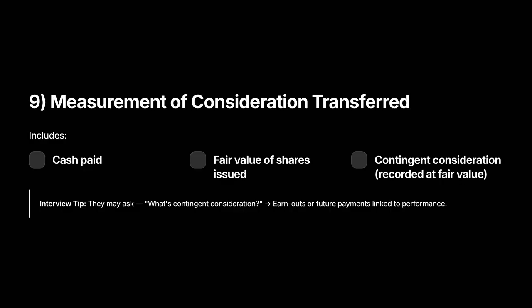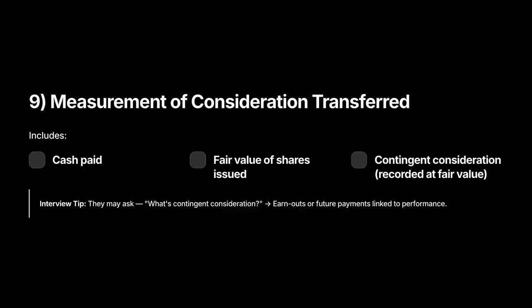9. Measurement of consideration transferred. Elements that form consideration: cash paid, shares issued, and contingent consideration such as earnouts. Also include liabilities assumed that represent the price. Contingent consideration rules: at acquisition date, record it at fair value. Later changes depend on classification. If classified as a liability, changes affect profit or loss. If equity, changes do not go through profit or loss.